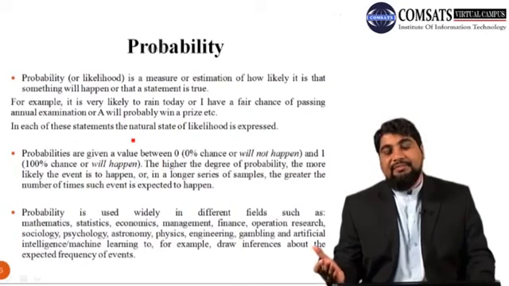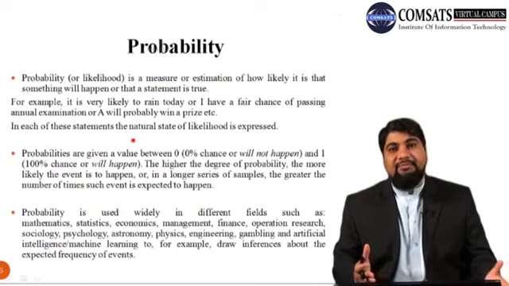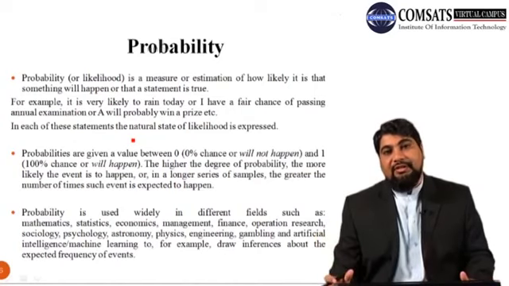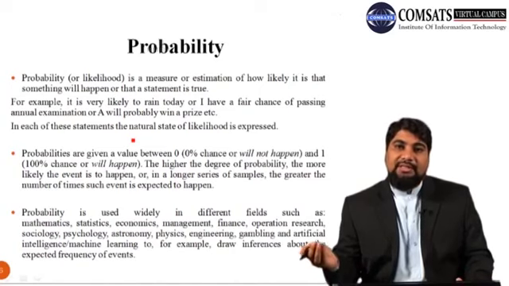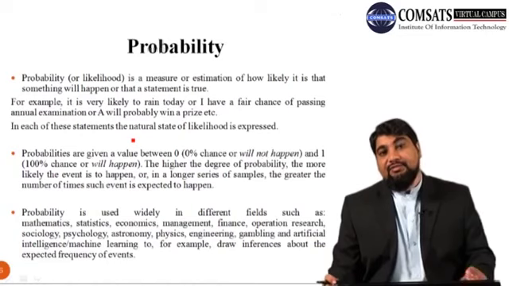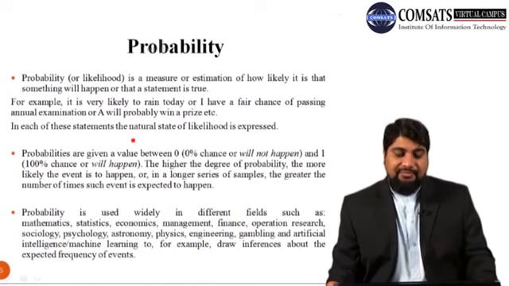If the probability is close to 0%, then there are very low chances of the occurrence of that particular event. If the probability is close to 1, or 100%, suppose the probability is 90%, then it is most likely, or there are more chances of occurrence of that particular event.